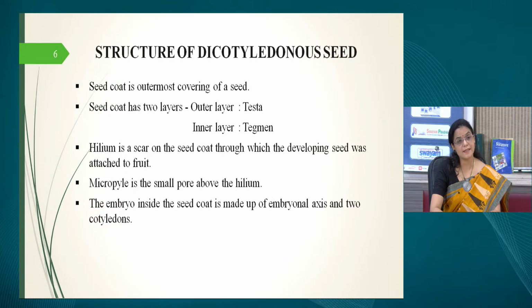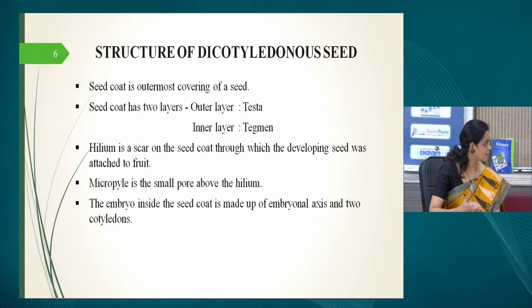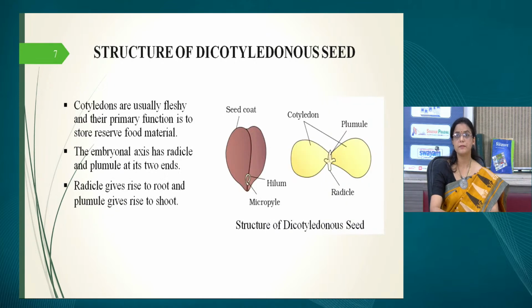Then the embryo inside the seed coat is made up of the embryonal axis, and the embryonal axis is a longitudinal kind of structure, not a very clear structure, but you can see that when it starts to germinate, the radicle starts giving rise to root, and the plumule starts giving rise to the shoot, and the 2 cotyledons are on the lateral side of the embryonal axis. So this is how a typical seed is arranged.